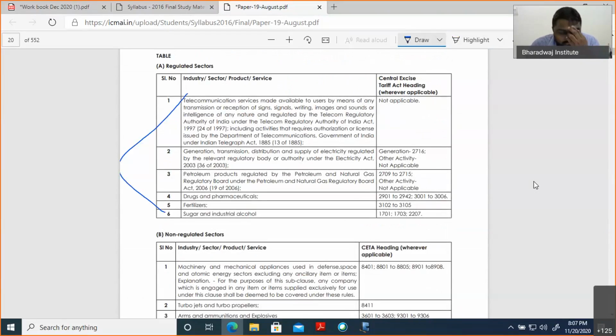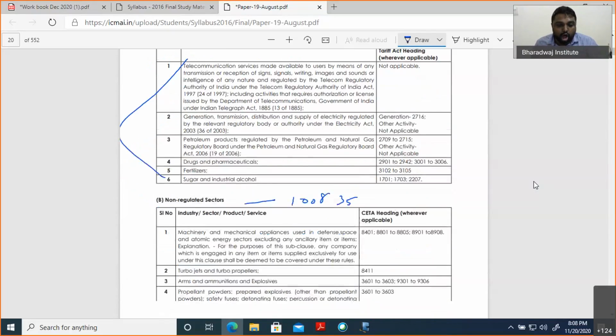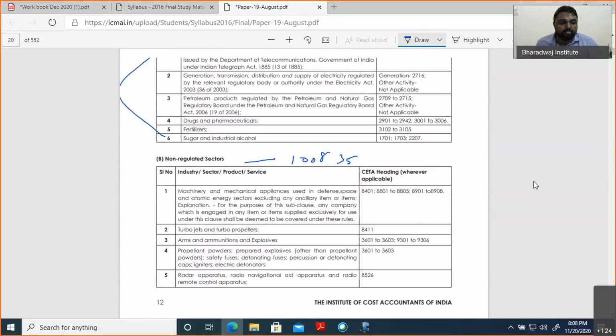Please remember, because while they are giving examples, this is called a Table A item. So for these Table A items, the provision for cost audit is now 50 and 25. Table B item is now 100 and 35. This is the August edition textbook, page number 12.